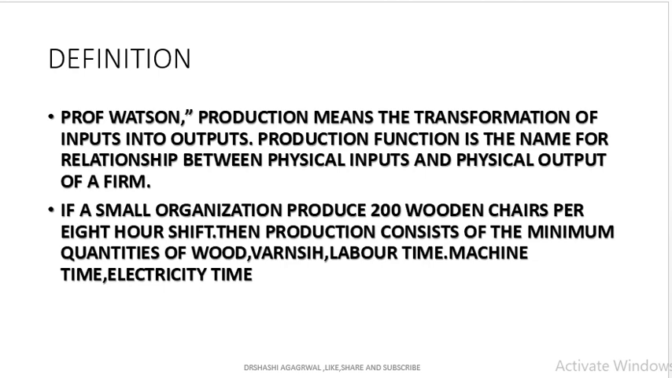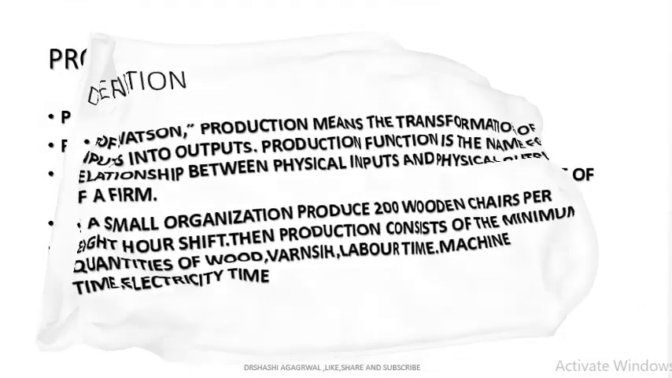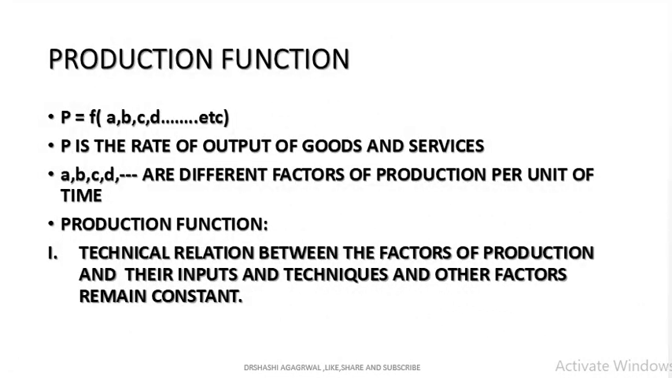If a small organization produces 200 wooden chairs per 8-hour shift, then production consists of the minimum quantity of wood, varnish, labor, time, machine, electricity, etc. So we could say, in the production function, P is the rate of output of goods and services that depends upon inputs A, B, C, D, the different factors of production per unit of time.